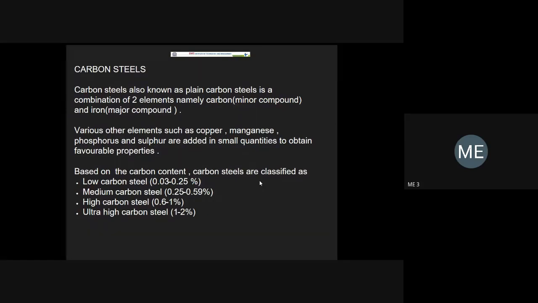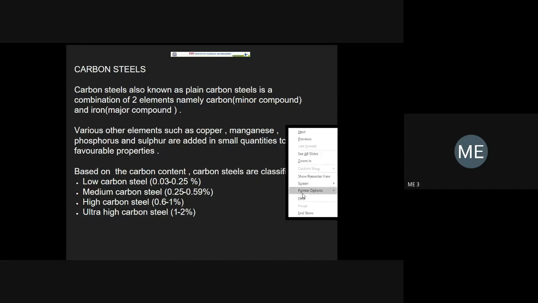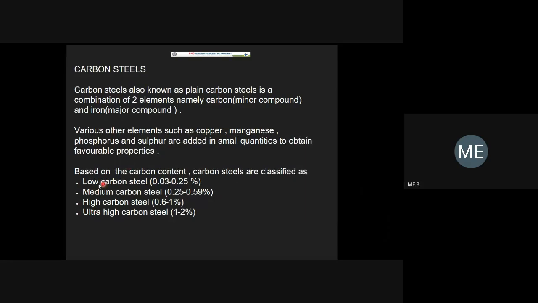If the major alloying element in steel is only carbon, then it is referred to as a carbon steel. That you have to remember. There may be alloy steel also, but if there is only carbon, then it is referred to as a carbon steel. Again, depending on the percentage of carbon, it may be low carbon steel, medium carbon steel, high carbon steel, or ultra high carbon steel.